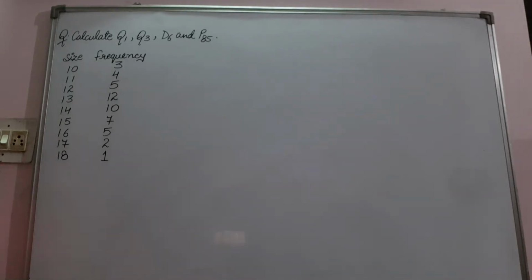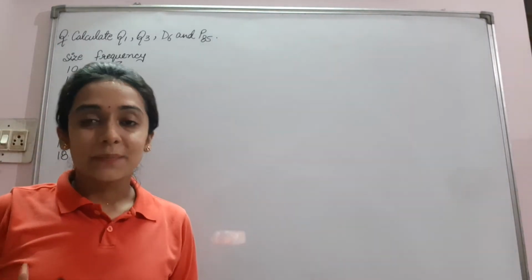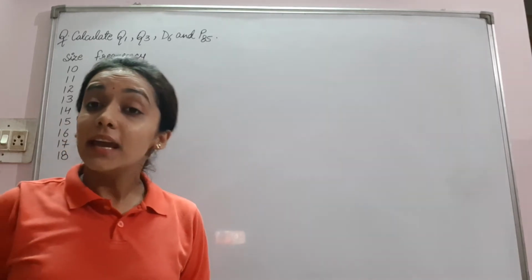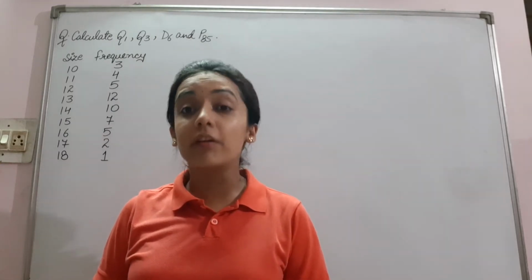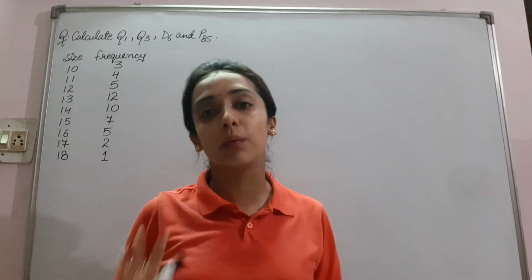Next series is discrete series, in which x and f are given. In case of median, in discrete series, first of all we calculate the cumulative frequency. Same here we will do.